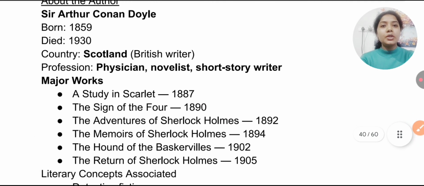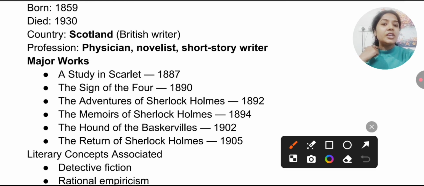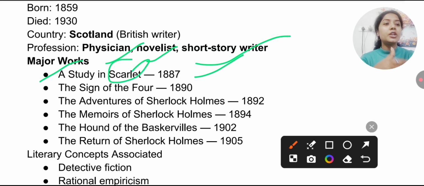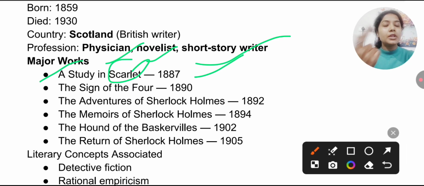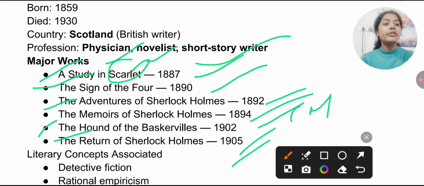Arthur Conan Doyle, you remember, born 1859 in Scotland, a British writer. His field, he is majorly associated with physician. He was a novelist and short story writer. And remember the works: A Study in Scarlet, 1887. Scarlet, there is an important work by Nathaniel Hawthorne. Tell me the publication date and the characters. The Sign of the Four, 1890, The Adventures of Sherlock Holmes, 1892, The Memoirs of Sherlock Holmes, 1894, this was the collection, okay. The Hound of the Baskervilles, 1902, and The Return of Sherlock Holmes, 1905.